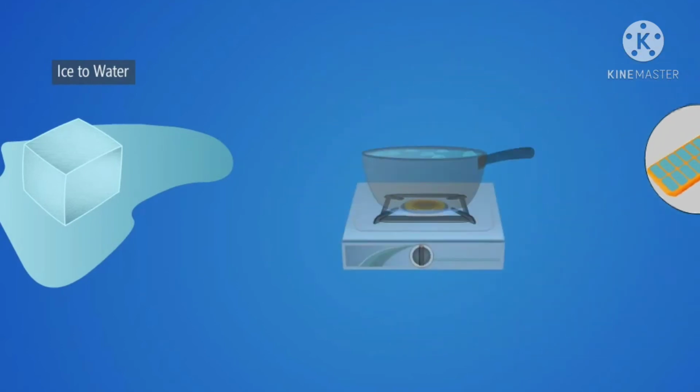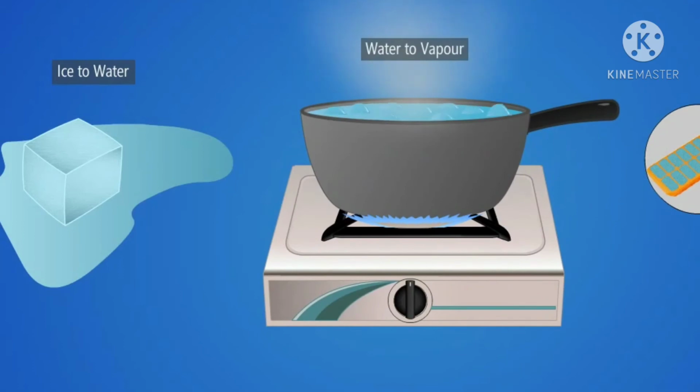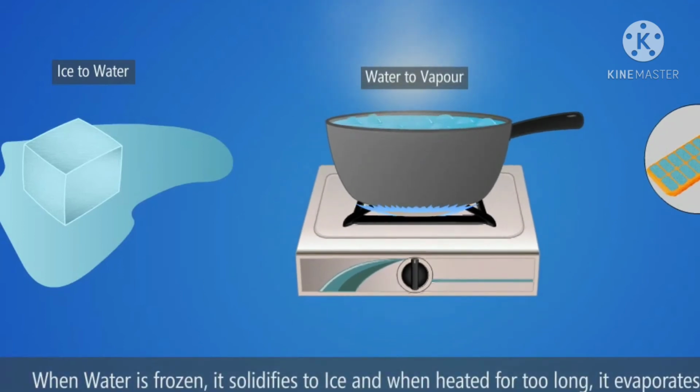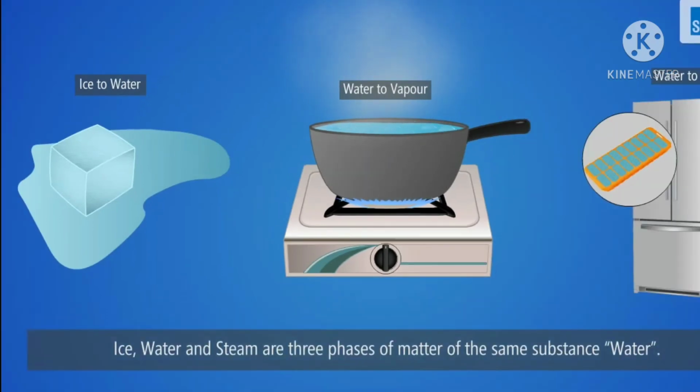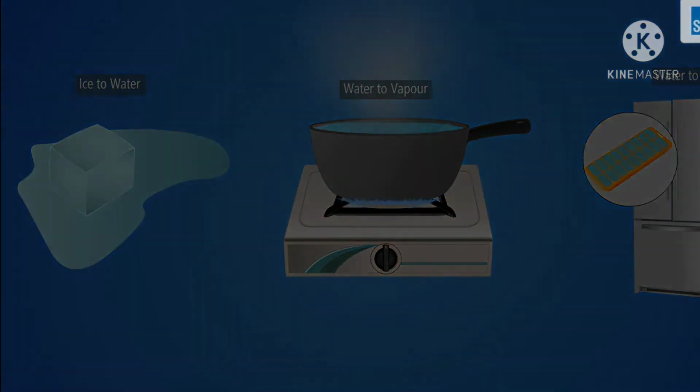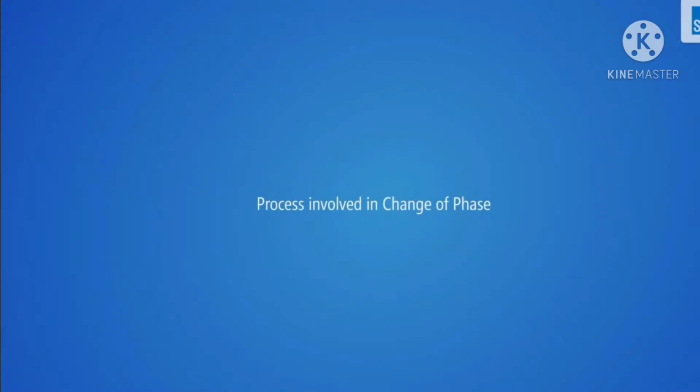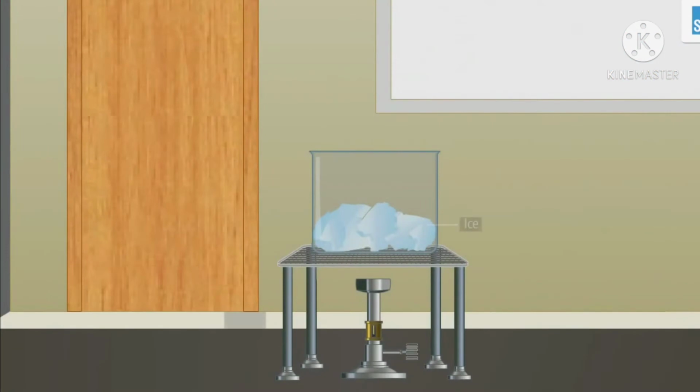And water boils out of a pot if it is heated for too long. Thus, when water is frozen, it solidifies to ice, and when heated for too long, it evaporates into steam. Ice, water, and steam are three phases of matter of the same substance, water. Explaining the process involved in change of phases.